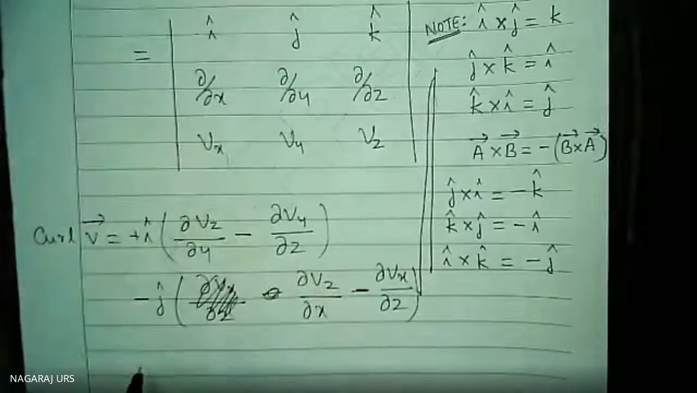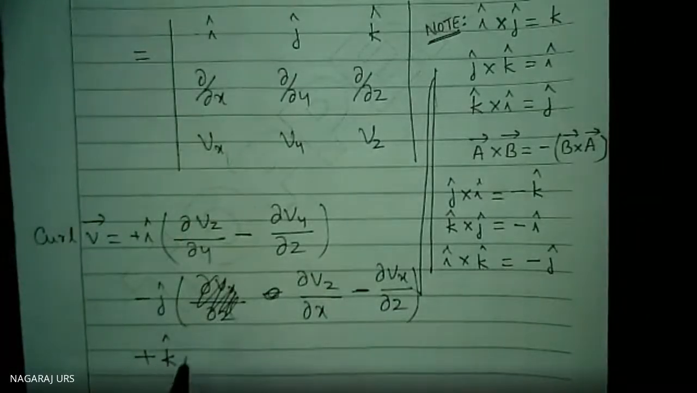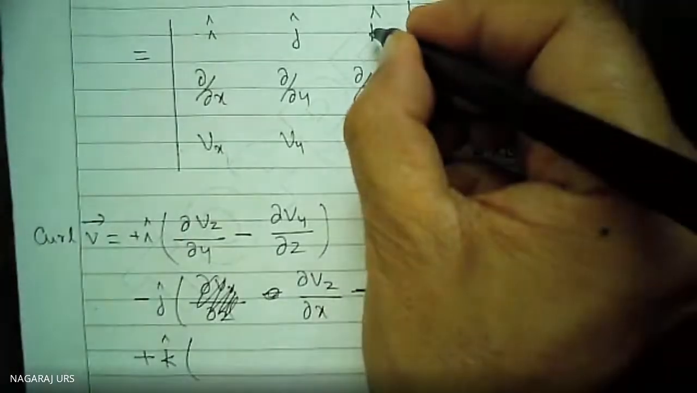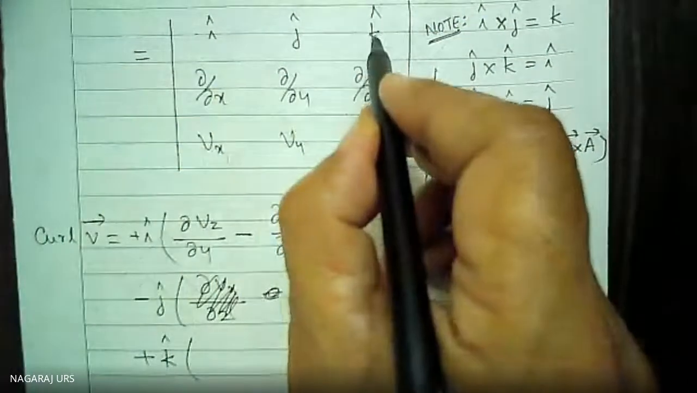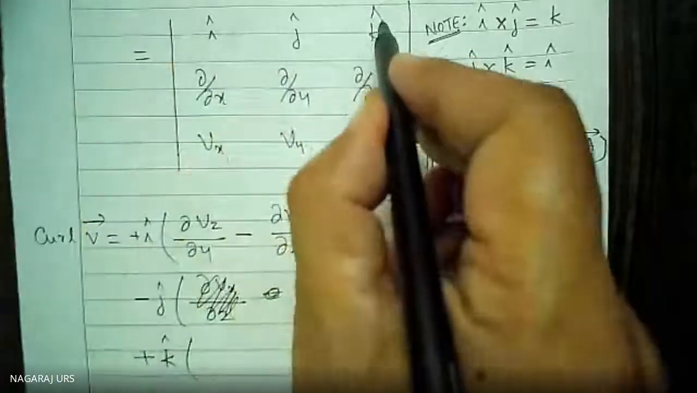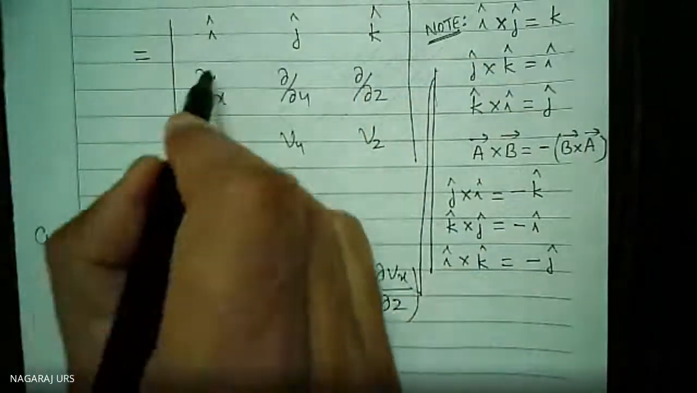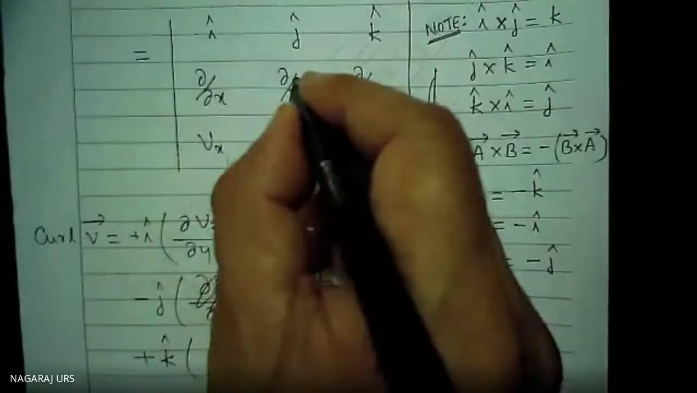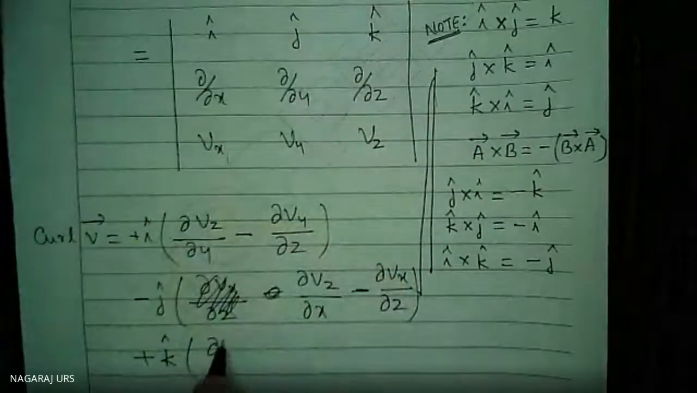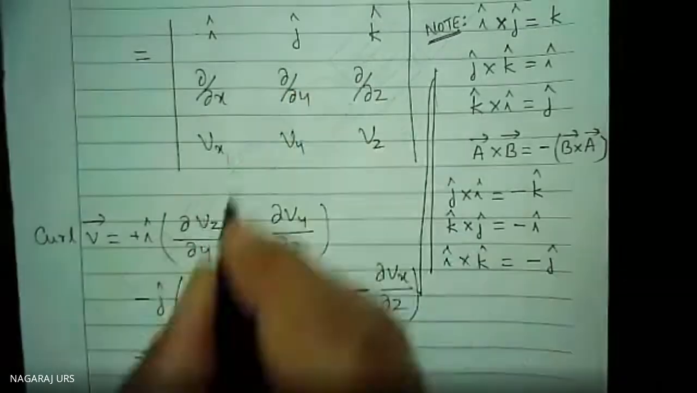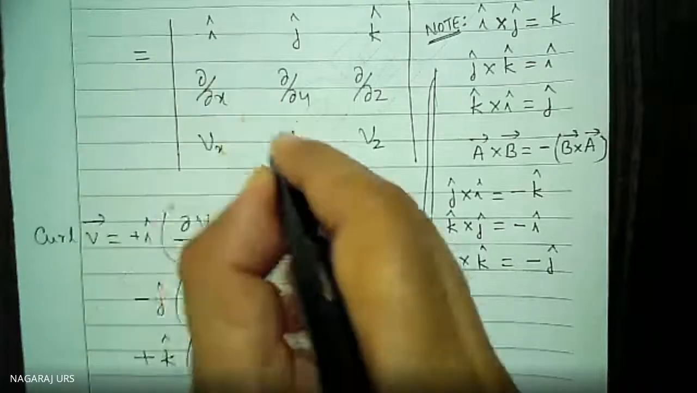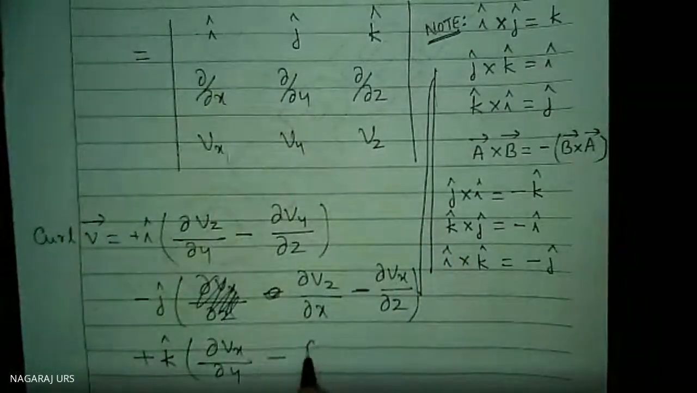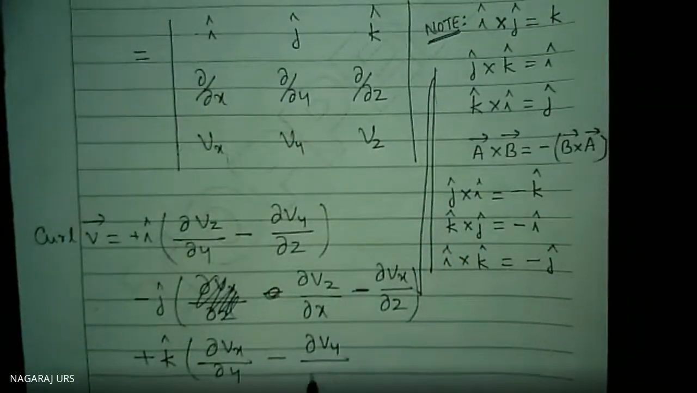Plus k cap. Leave this third column, first row. Leave these two. Then remaining 4. Okay, so here, del Vx divided by del y minus of this, del Vy divided by del x.